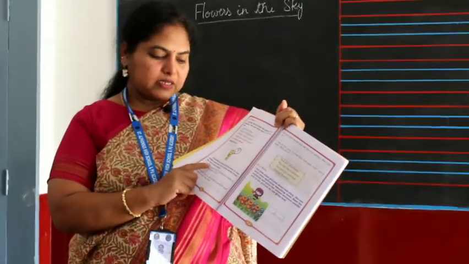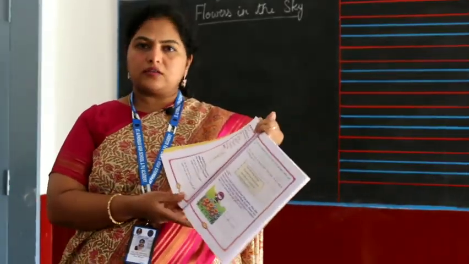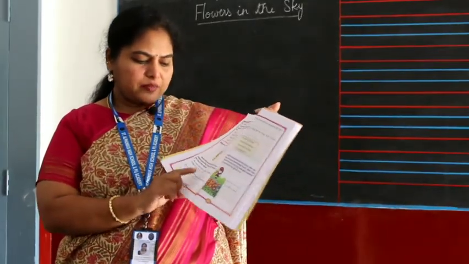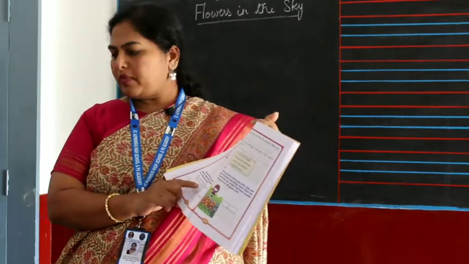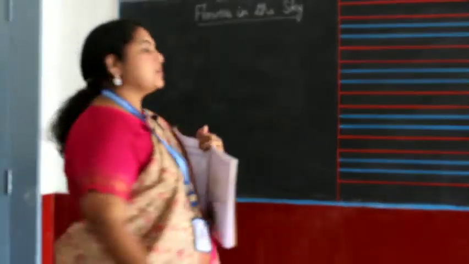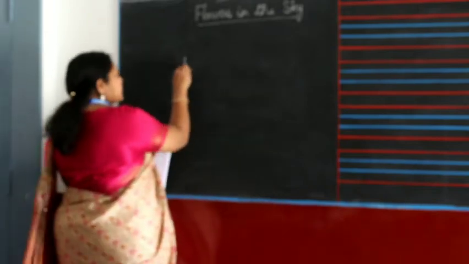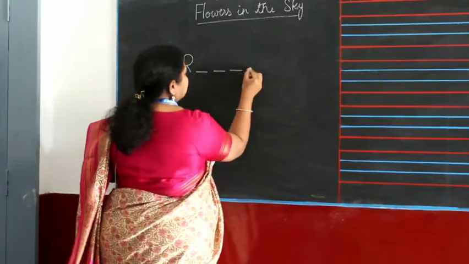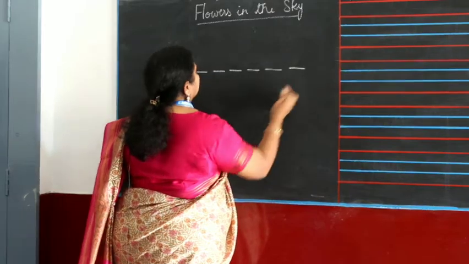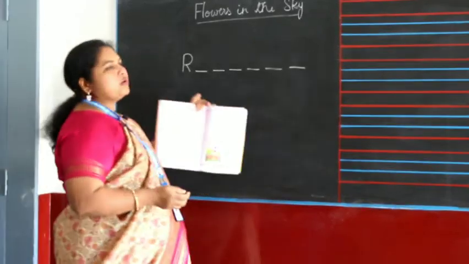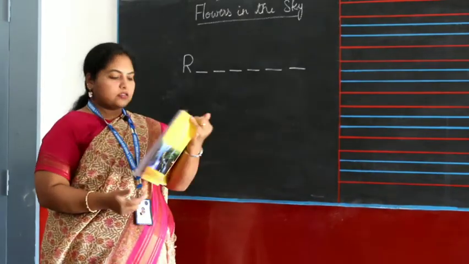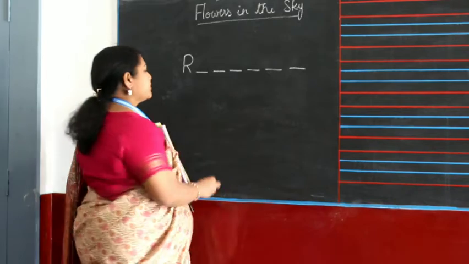What does it say? My name starts with R. My 6 friends and I make a bridge in the sky. Who am I? So when you say my name starts with R, the word starts with the letter R and then 6 friends, so there are 6 more letters in the word. And they make a bridge in the sky. Who am I?